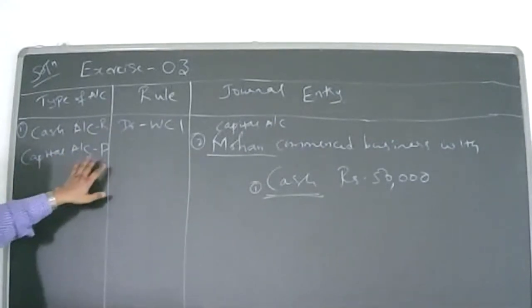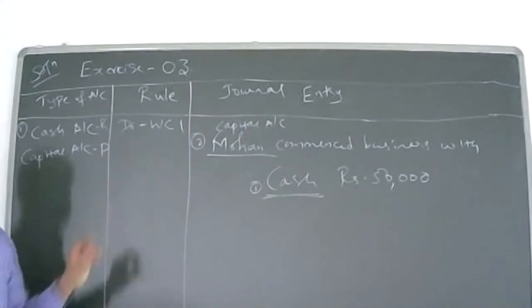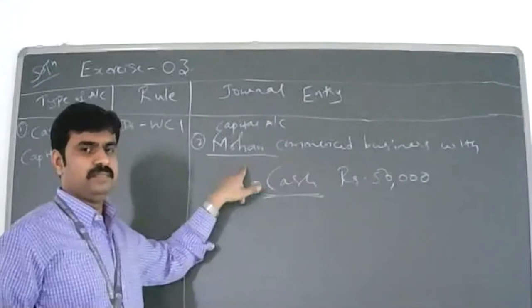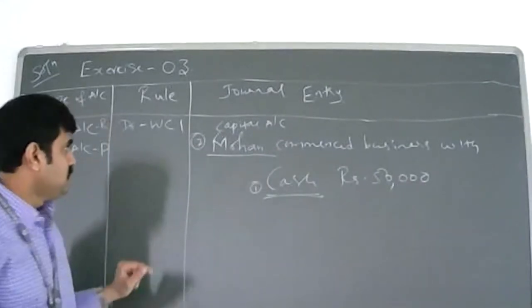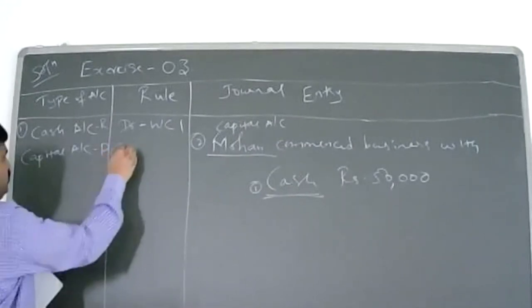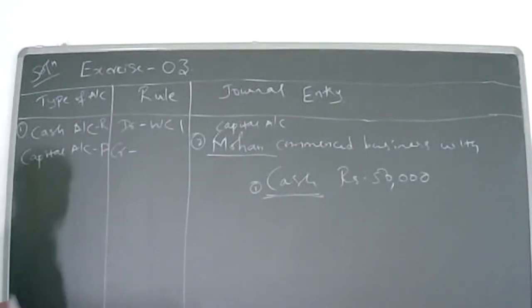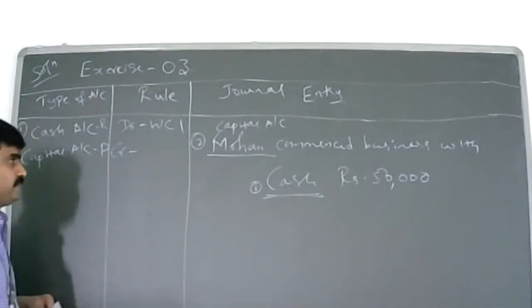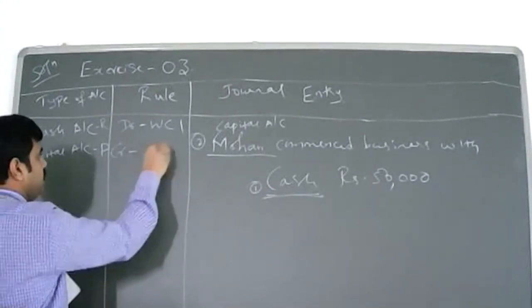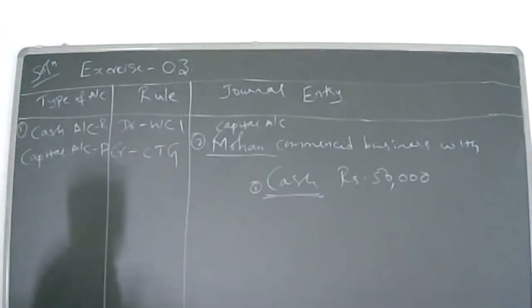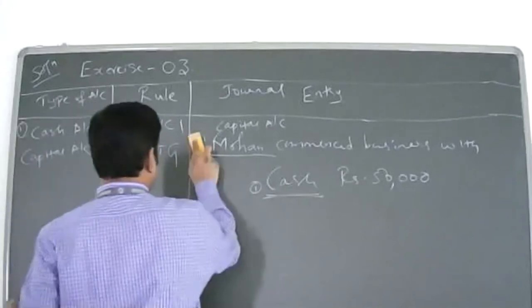What is the personal rule? Credit the giver. Mohan is giving or receiving? Giving. So you have to credit Mohan's account, the capital account. So what is the rule of personal account? Credit the giver.